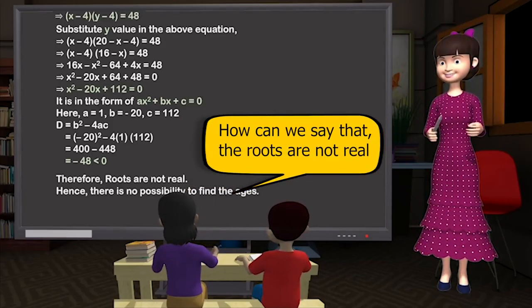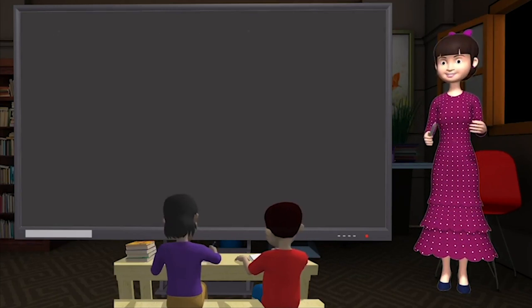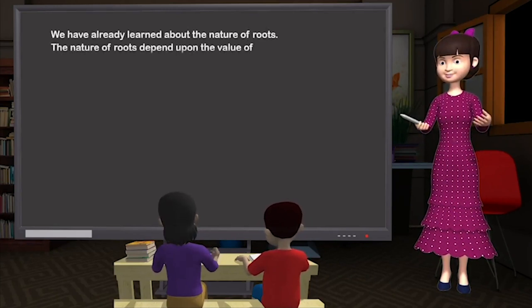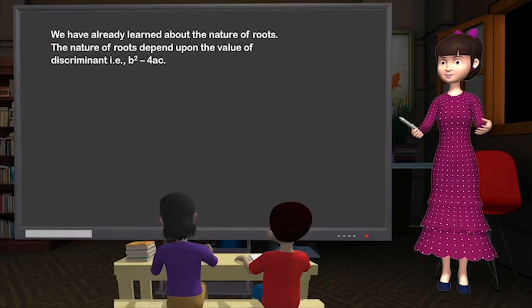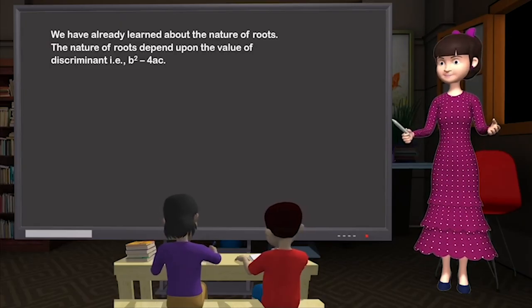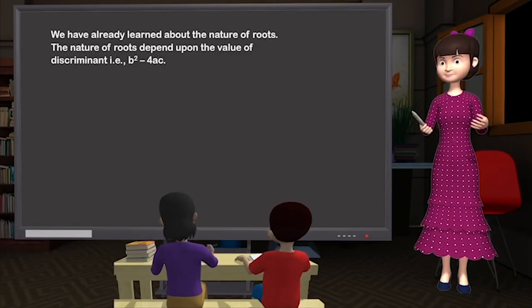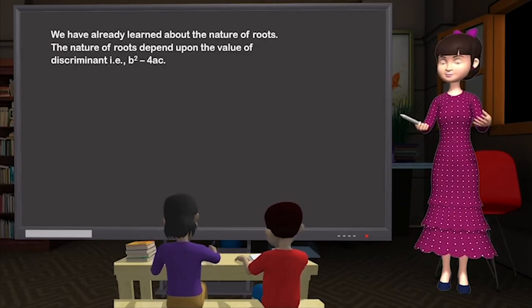How can we say that the roots are not real? We have already learned about the nature of roots. The nature of roots depends upon the value of the discriminant, that is b square minus 4ac.